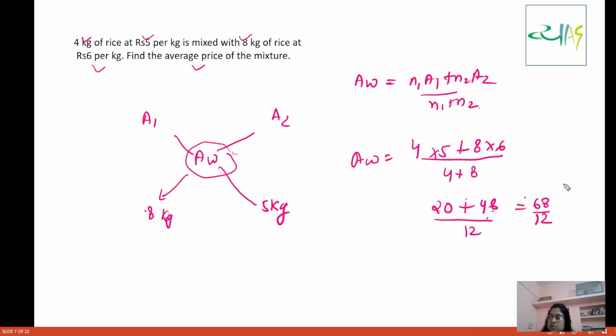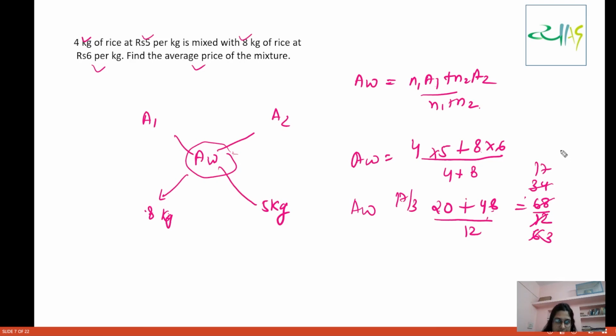All right. So what will this become? Obviously, this goes 2 times, that is 34. This goes 2 times, that is 6. This goes 2 times, that is 3. This goes 2 times, that is 17. So 17 by 3. Okay, 17 by 3. So this is your average.